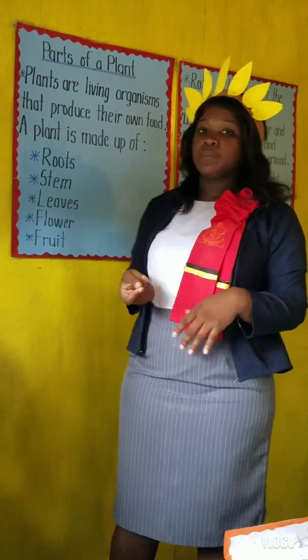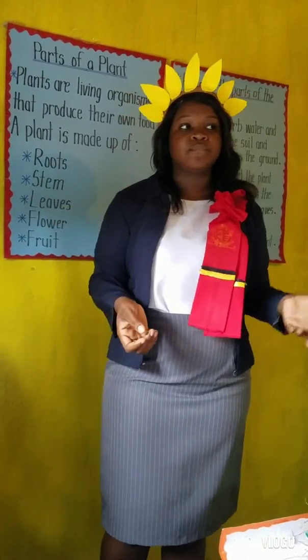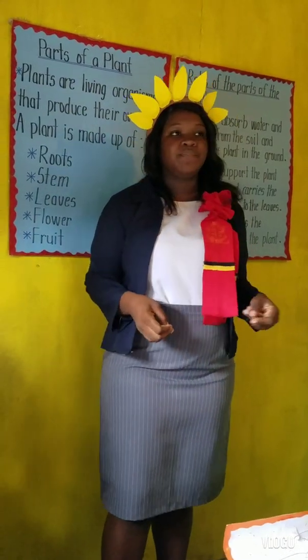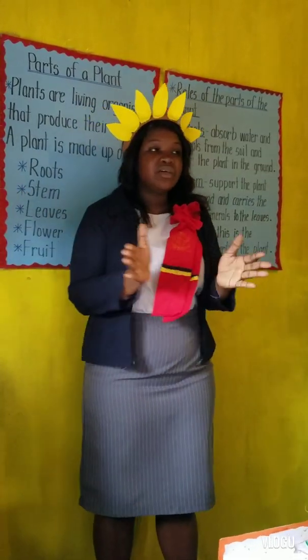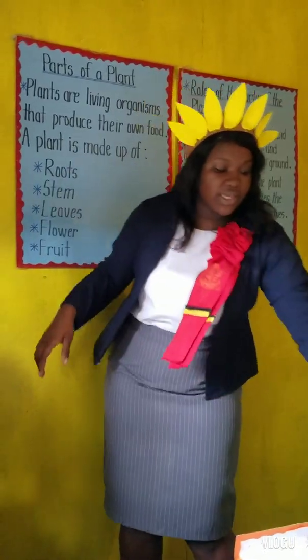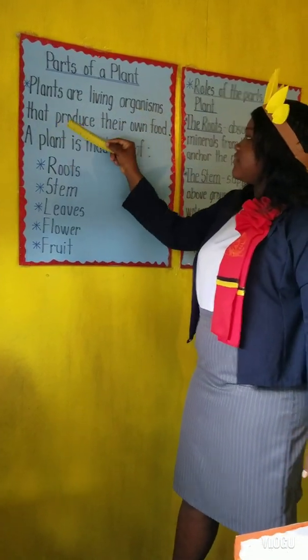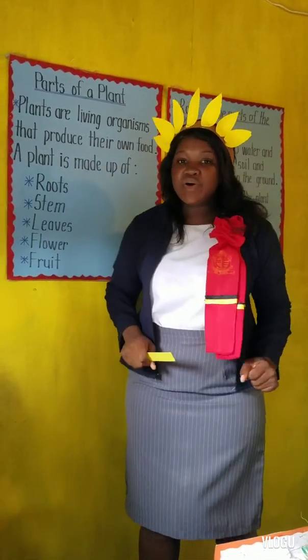Okay. Now, in our classes, we spoke about what a plant is, right? So who can say for me what is a plant? John, let me have you. Yes, plants are living things. Something else about plants. They make their own food. Very good. They provide us with oxygen. Very good, boys and girls. Now let's read what they say about plants. It says, plants are living organisms that provide their own food. What are plants? They are living organisms that produce their own food.